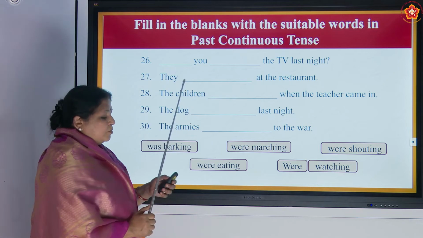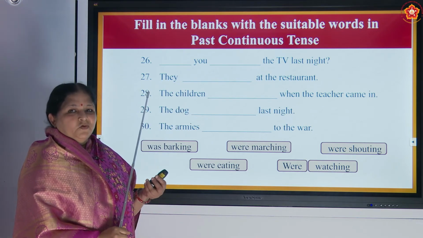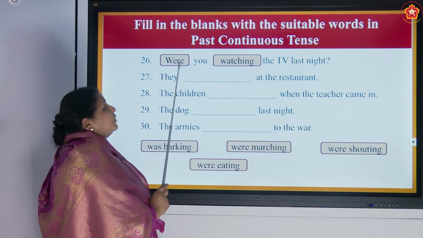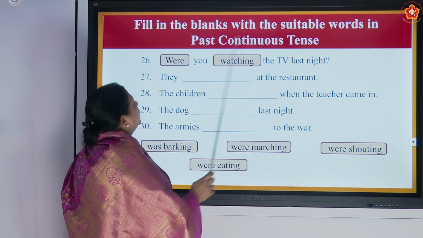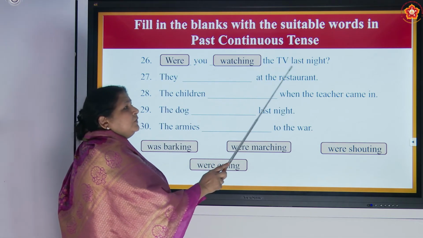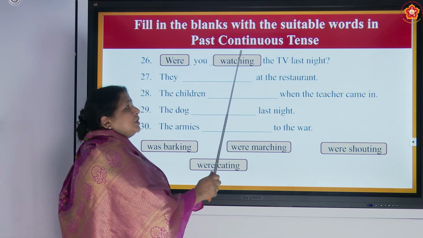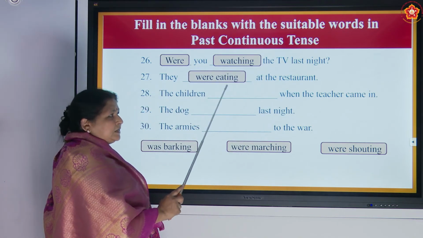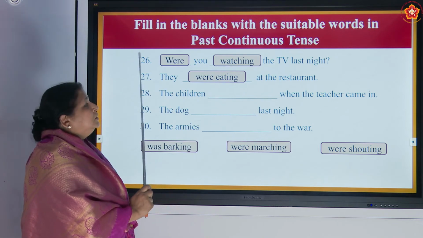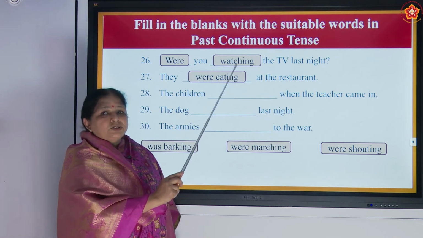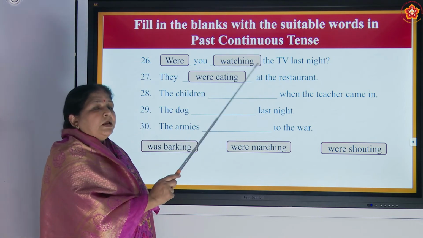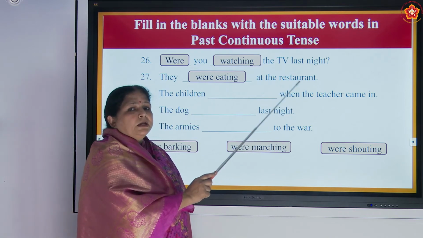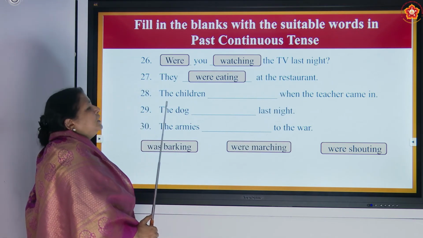Now, how many of you have attempted? Very good. Let us see whether you have done it right or wrong. The first one was in the question form. So, were you watching the TV last night? Okay, they were eating at the restaurant. Just see the spelling of restaurant. RESTAURANT, restaurant.